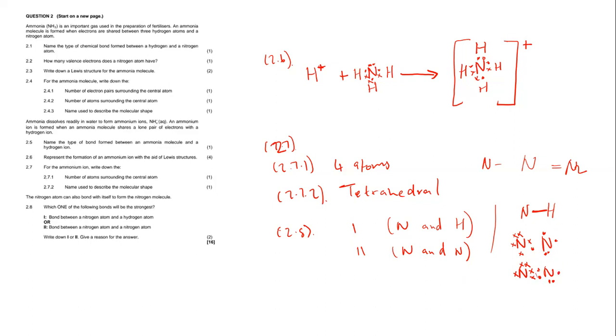So let's see. Does this obey the octet rule? This nitrogen is supposed to be surrounded by 8 electrons. So we have 1, 2, 3, 4, 5, 6, 7. So this nitrogen is surrounded by 7 electrons. Once more, the same applies to this nitrogen. It is also surrounded by 7 electrons. It doesn't obey the octet rule.